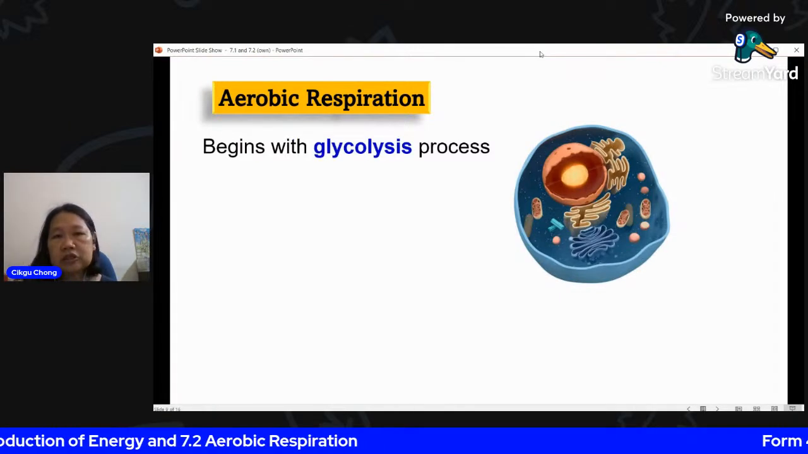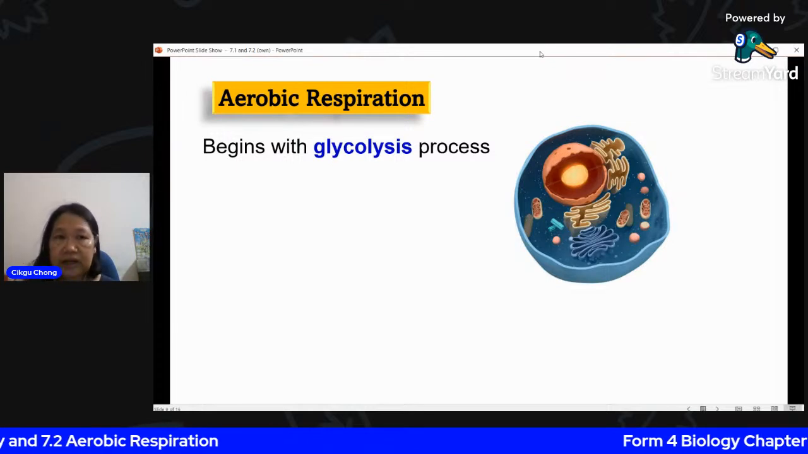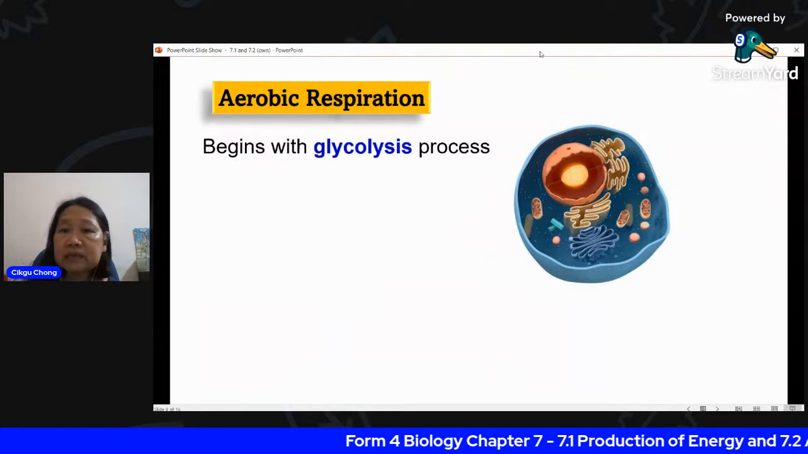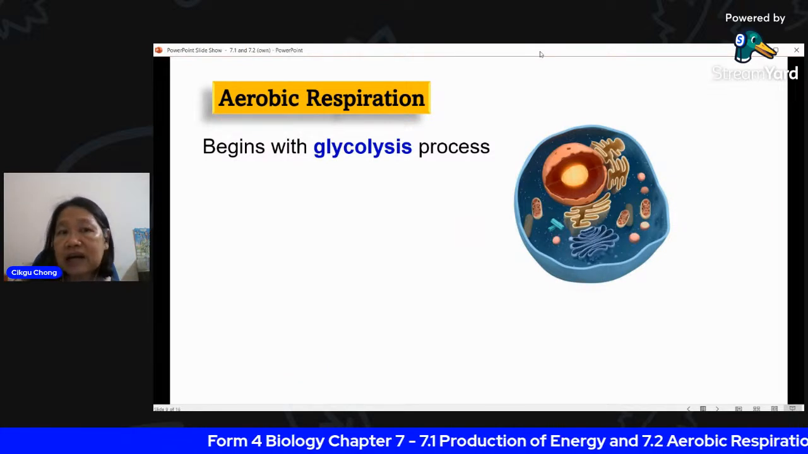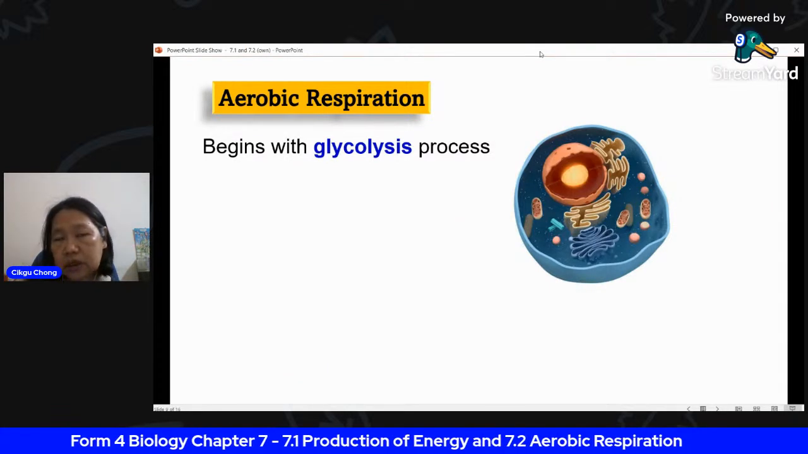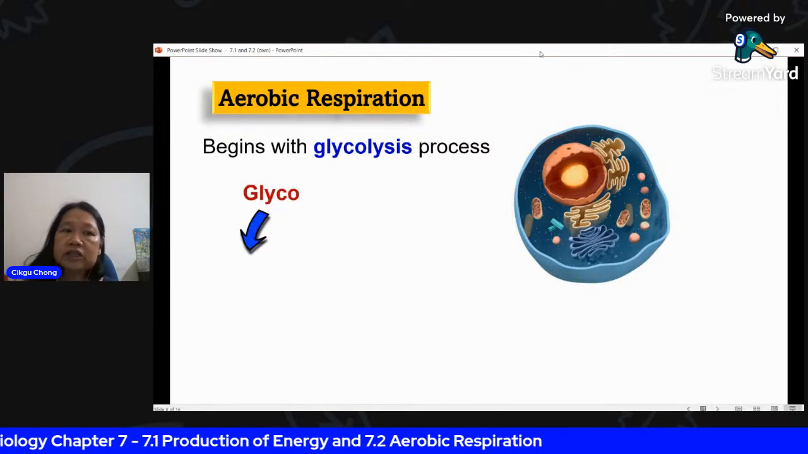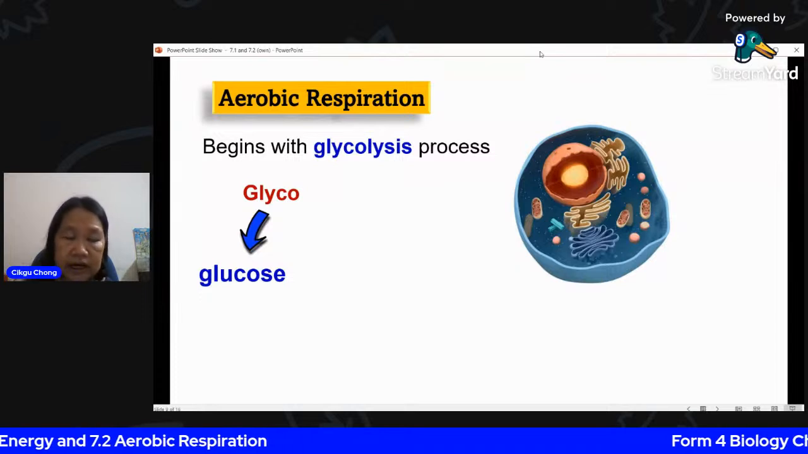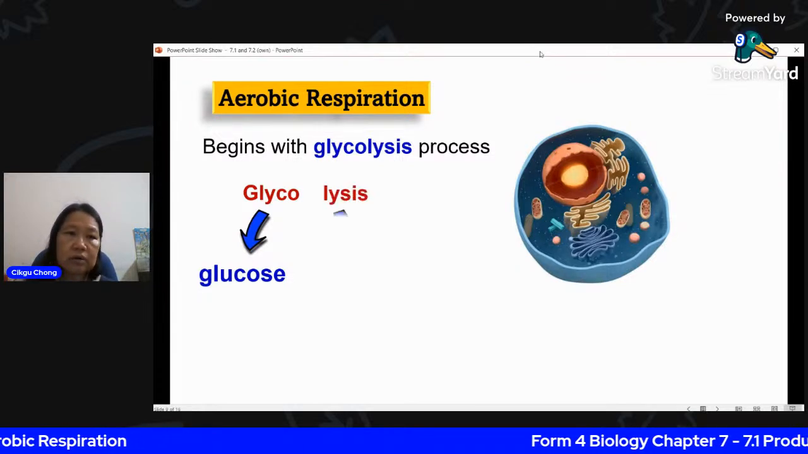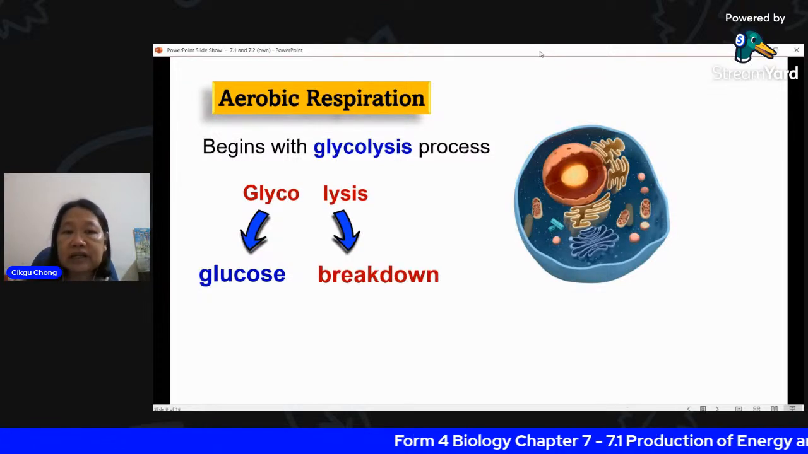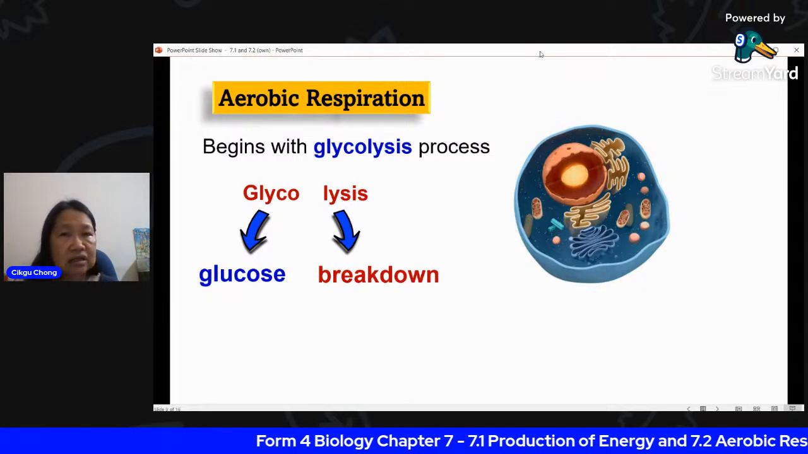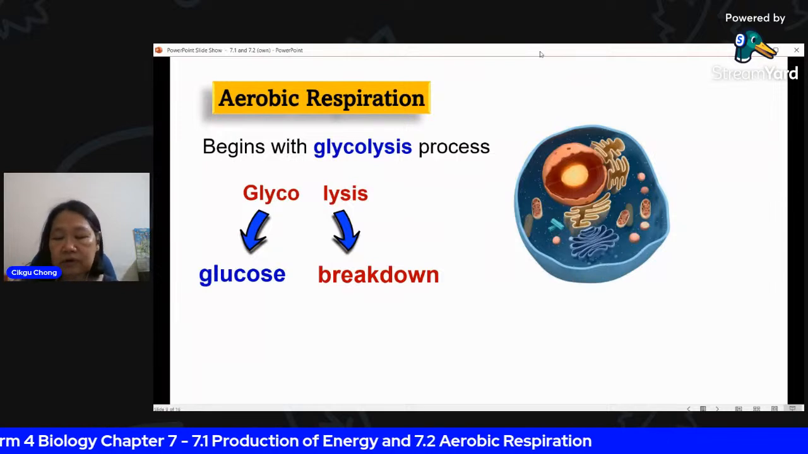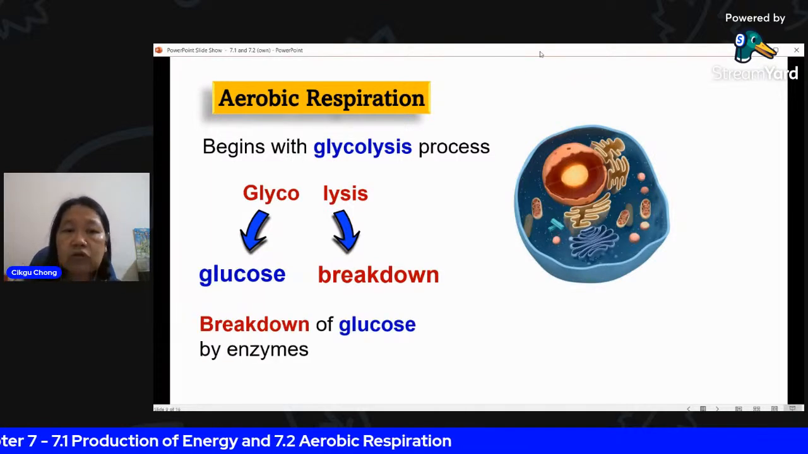In order to release the energy that's in the glucose, you have to start with a basic process first. The process is called glycolysis. The word glyco means glucose, and lysis means breaking down, pecah in Malay. So glycolysis is the process of the breakdown of glucose.